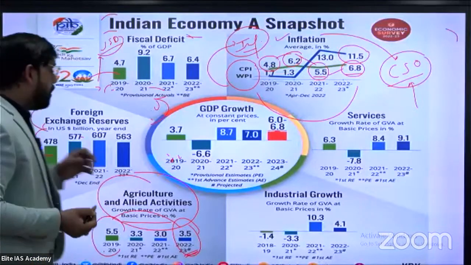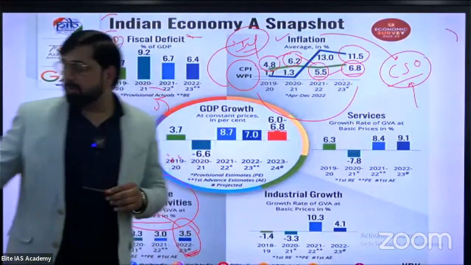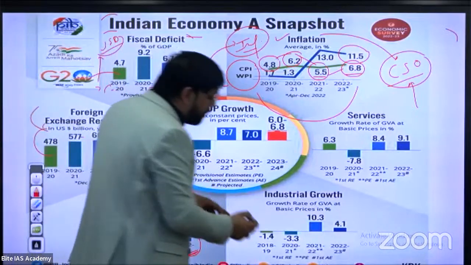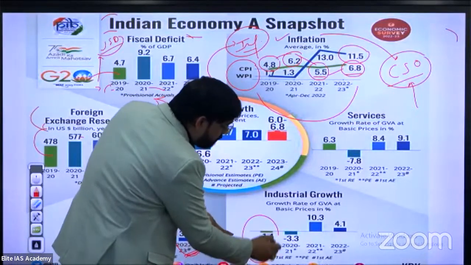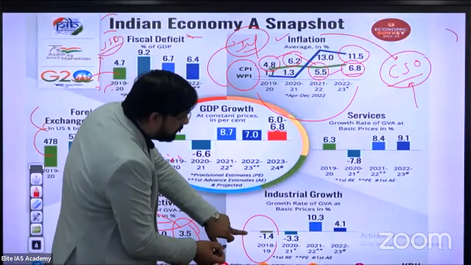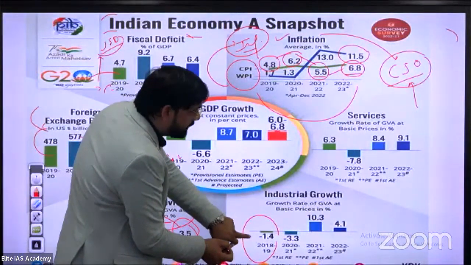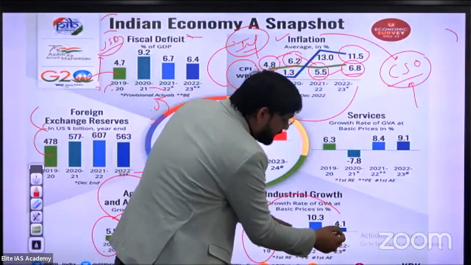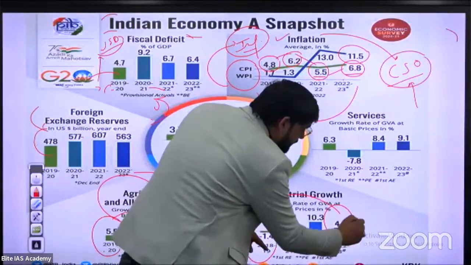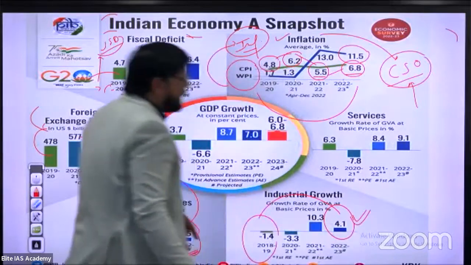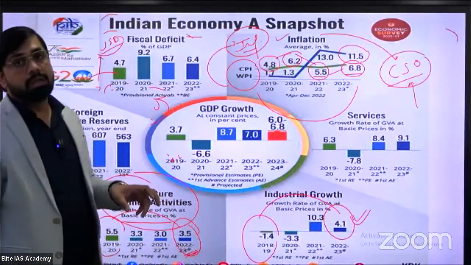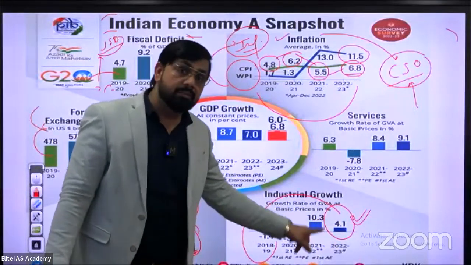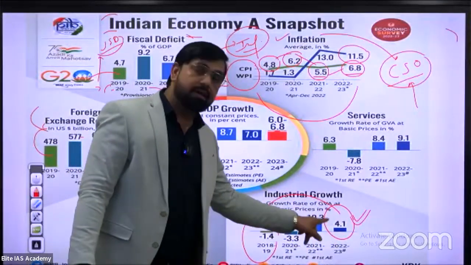Okay, now industrial growth. If we talk about industrial growth, in comparison to 18-19, where minus 1.4 is indicated in terms of percentage gross value added, in 22-23 it increases to 4.1%. So this is a good indication in terms of industrial growth. And the last report, 4.5%, is the advance estimate. Don't forget, this one is the advance estimate.